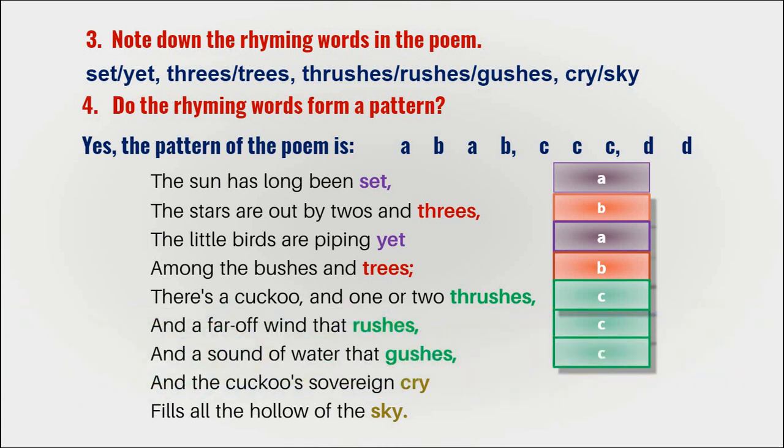Now "cry". Set, trees, thrushes, none of them is matching with the sound "cry", so we call this D because this is a new sound. And the last one, "sky", and "cry" are the same, so this is also D. So now look at the rhyming pattern. This is the rhyming scheme of this poem: A, B, A, B, C, C, C, D, D. This is the rhyming pattern the poem has.